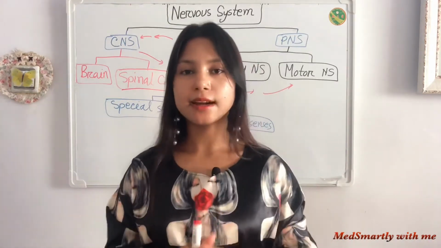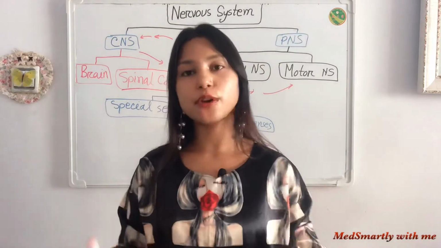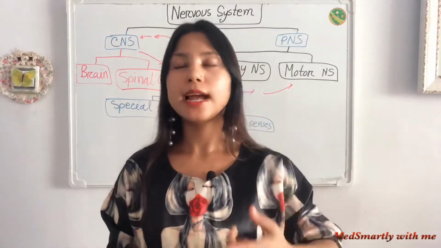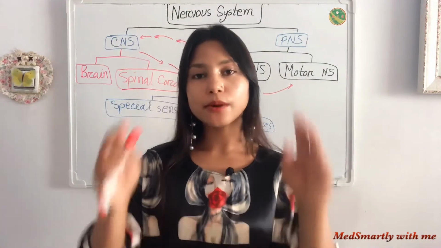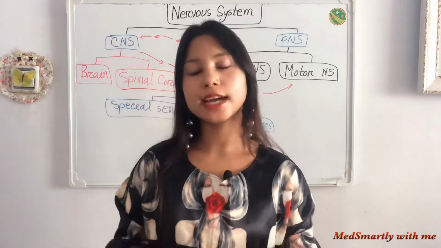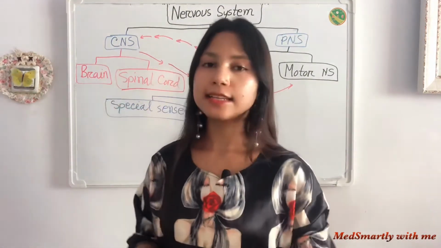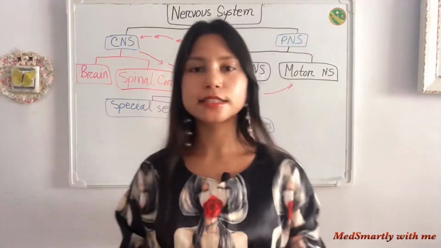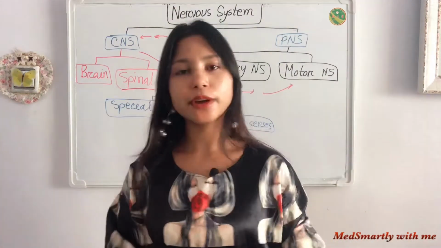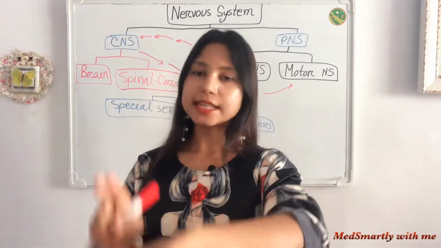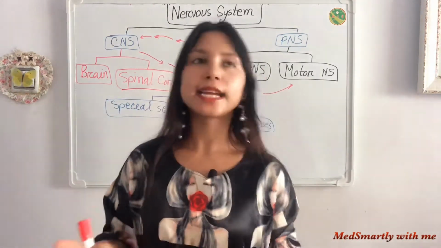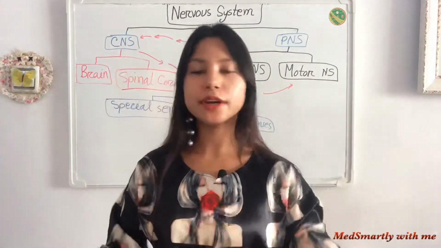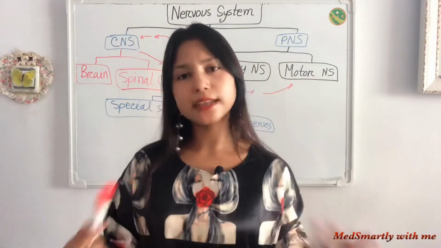Special senses are those we can only feel from one particular point, like visual sensation. We can only see through our eyes, we cannot see through our head. General senses we can feel from anywhere in our body. If I touch here, there, anywhere, I can feel it, or I can feel temperature from anywhere in my body. So these are general senses.